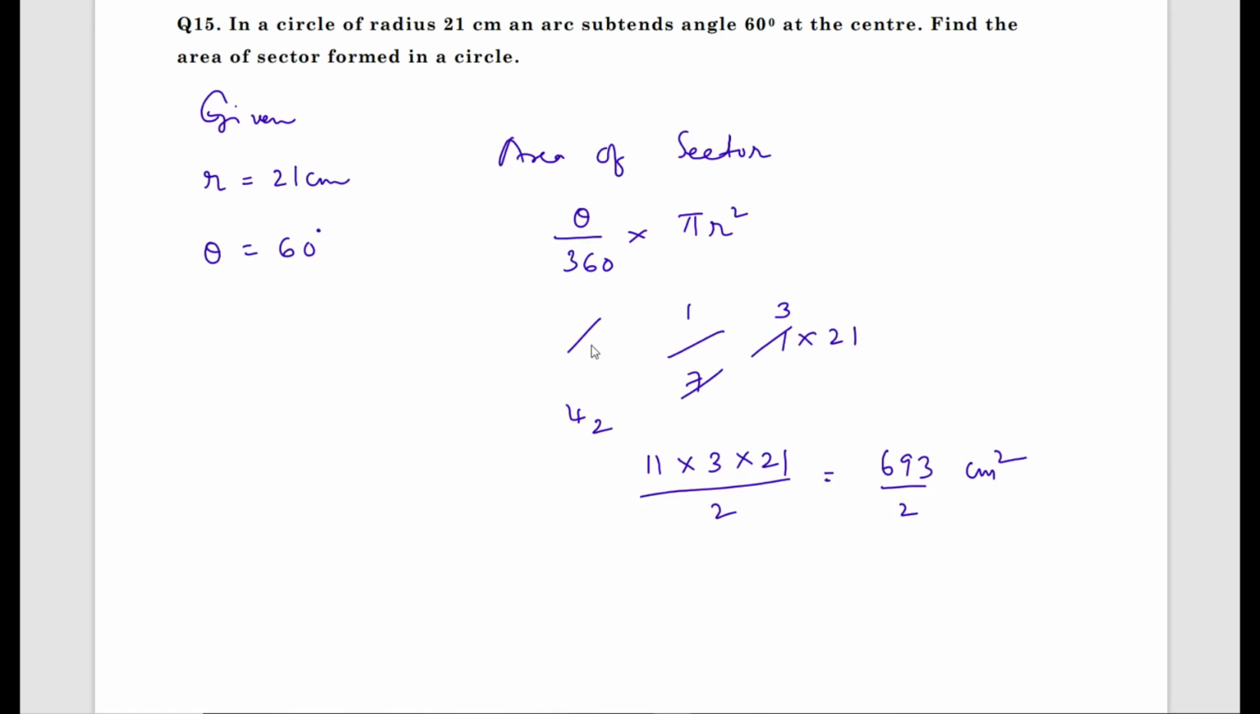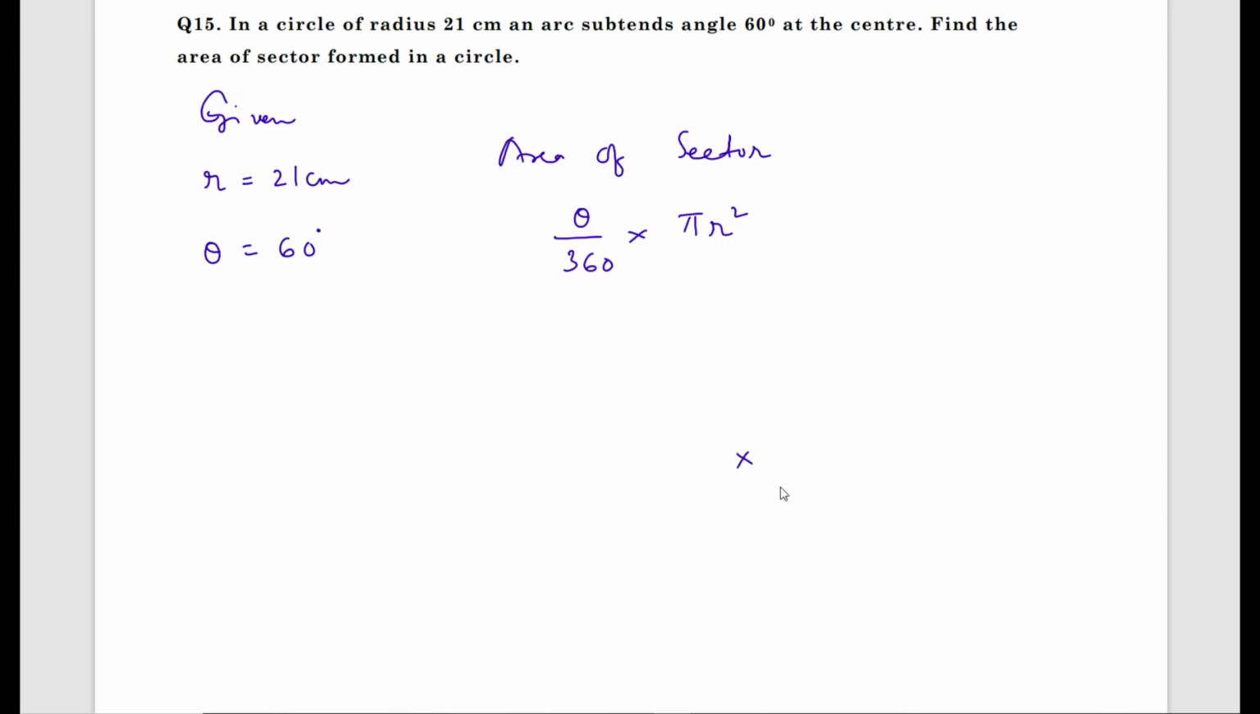Sorry students, I have made a mistake here. Let me solve this again. Since it's a live session, I have made a mistake, I'll correct it. What is theta? 60 divided by 360 into pi value 22 by 7 into r square, 21 into 21. 0 0 it cancels. 6 1 it is 6 into 6.